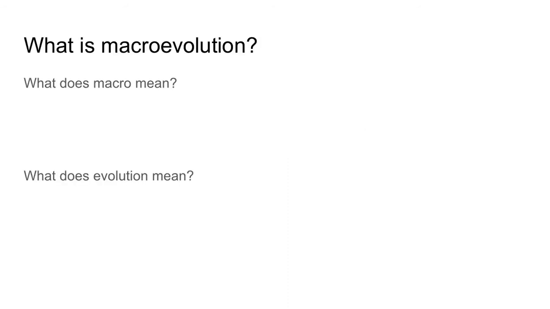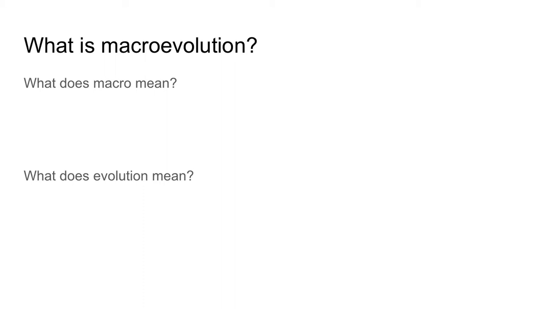Today we are going to talk about macroevolution. By the end of this video, you should understand what macroevolution is and how speciation occurs. So first we need to break down the word macroevolution. We learned that micro meant small. So what do you think macro means?